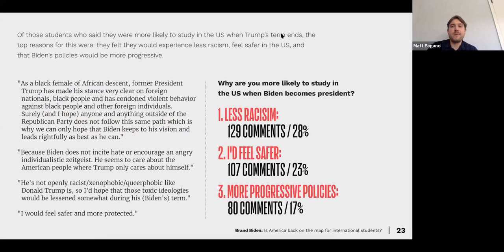Of those students who said they were more likely to study in the US when Trump's term ends, the top reasons were they felt they would experience, again, less racism, feel safer in the US, and that Biden's policies would be more progressive. We have some quotes here as well, and some other things that you can see, but 28% of comments, again, we polled a little bit over 800 total students, 129 of them touched on less racism, and 107 said that they would feel safer. That's almost a quarter of the students mentioning these things.